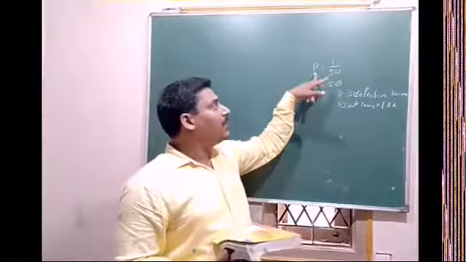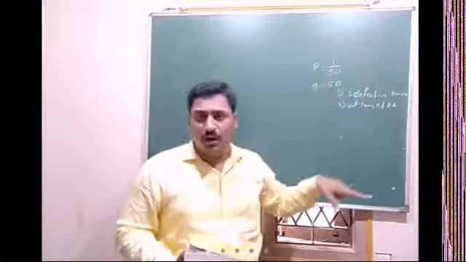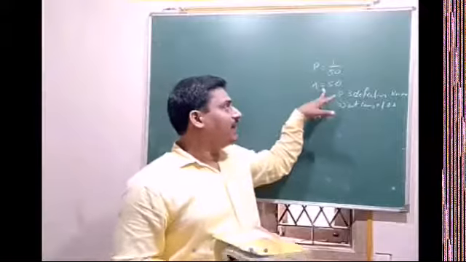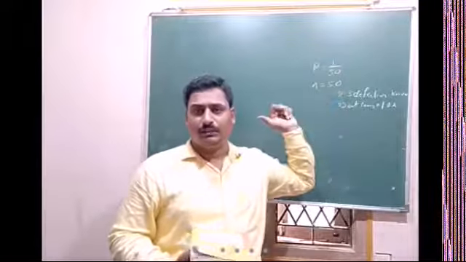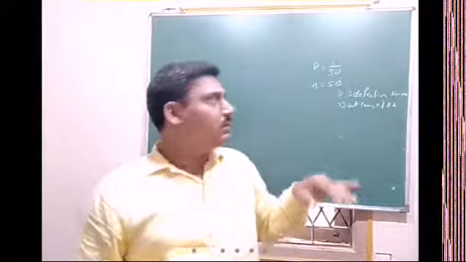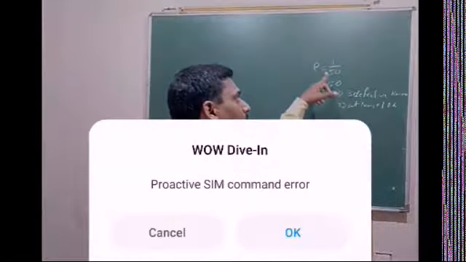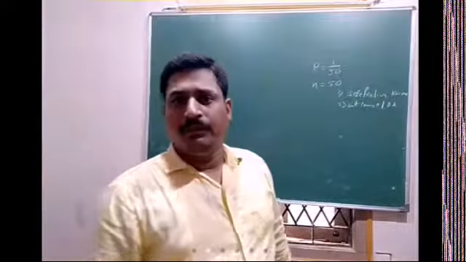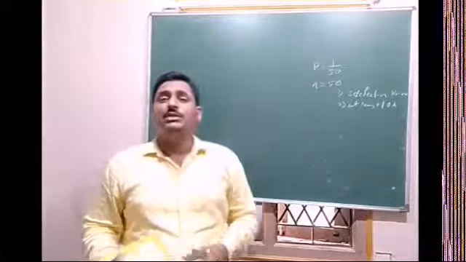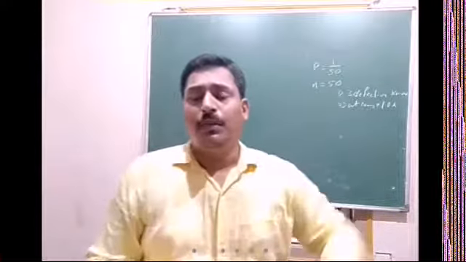So the probability of success is very small and n is very large. It's not infinity, but it is not a small figure also. So P is small, n is large, so we take it into Poisson distribution.